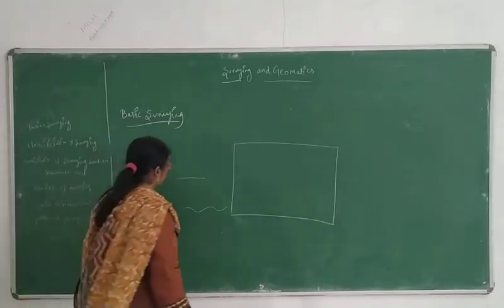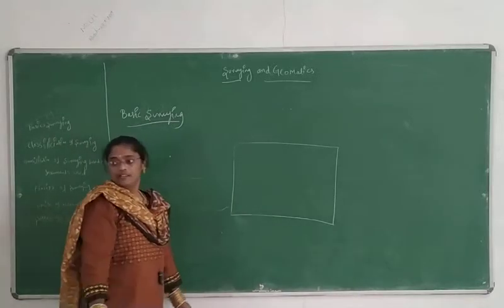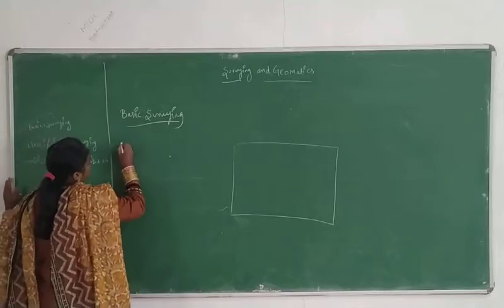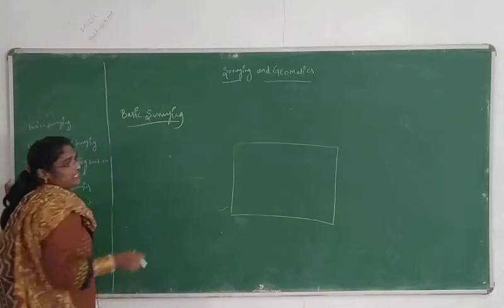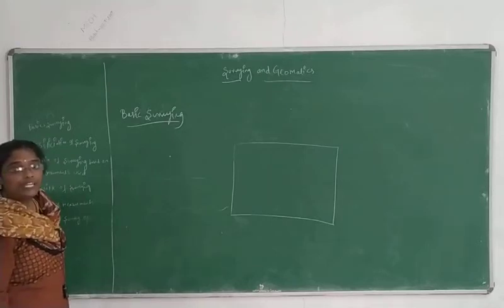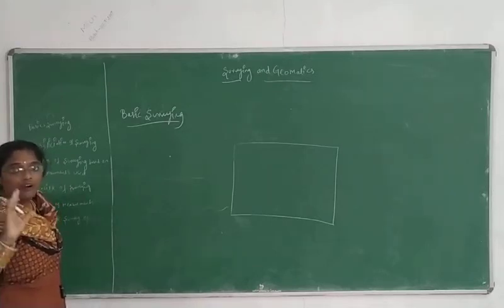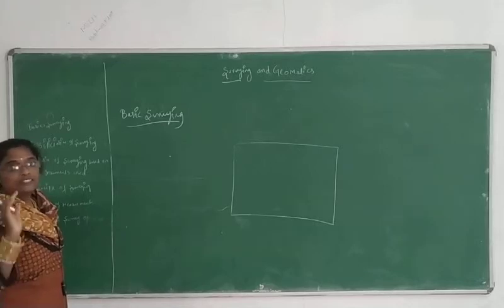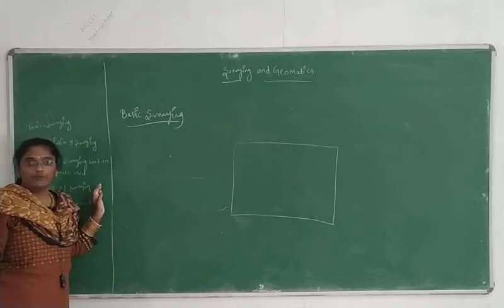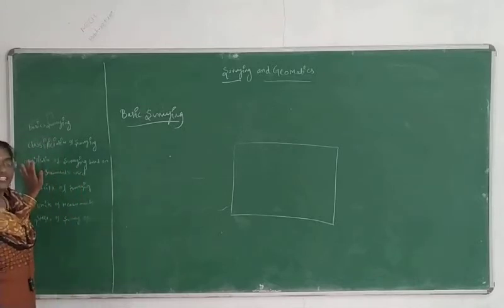Basic surveying is nothing but determining the various points located above or below the earth surface.